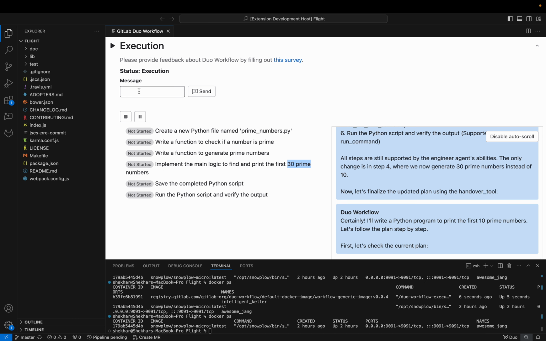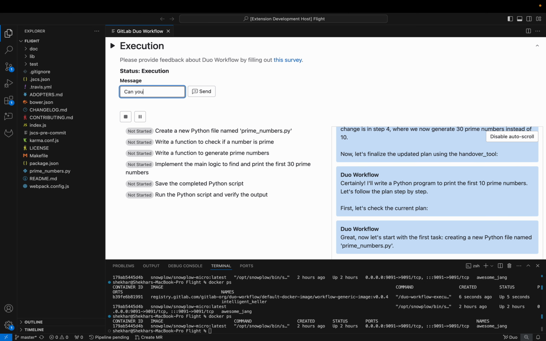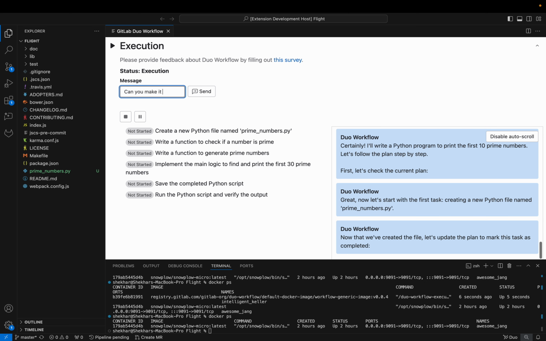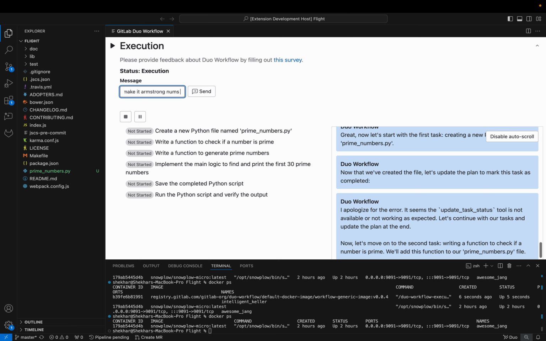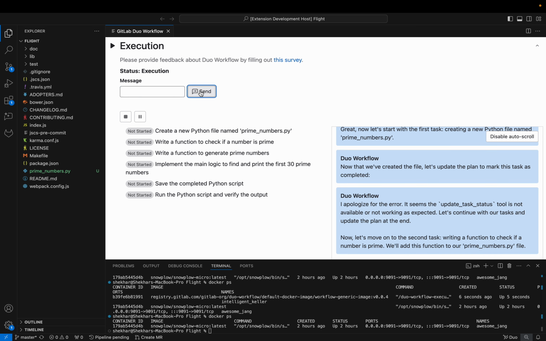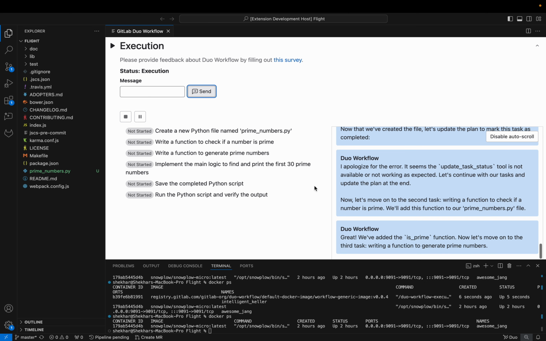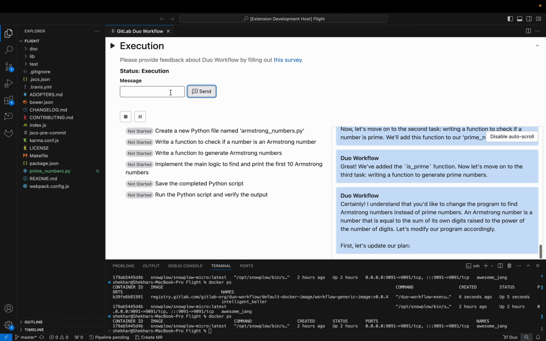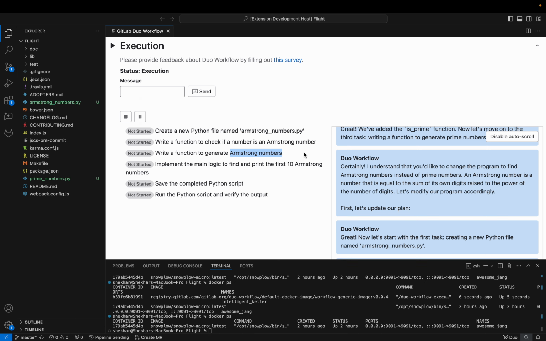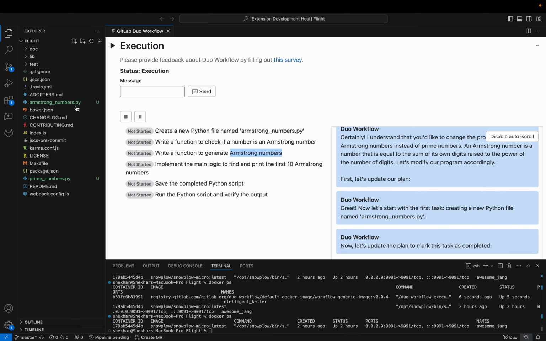So I could do that as well. So this is now the execution phase. I could change that as well. Can you do Armstrong numbers instead of prime numbers? So earlier it did prime, and it started to write that function, but I've changed it, so I've steered it in a different direction. And now if you see, it's gone ahead and said, oh, it's Armstrong numbers. And so now it started to write Armstrong numbers.